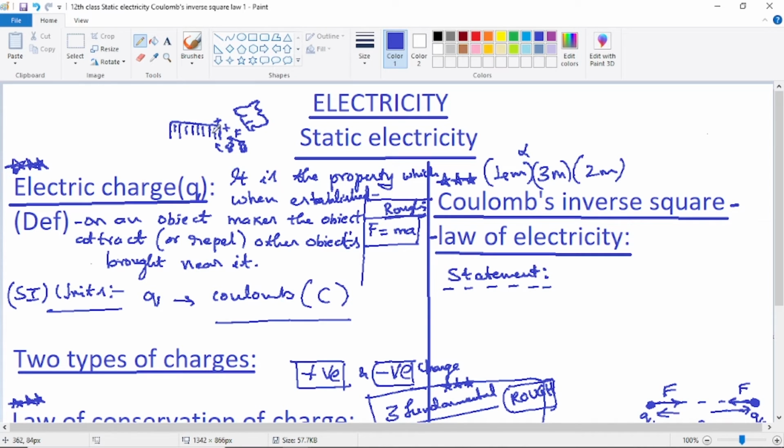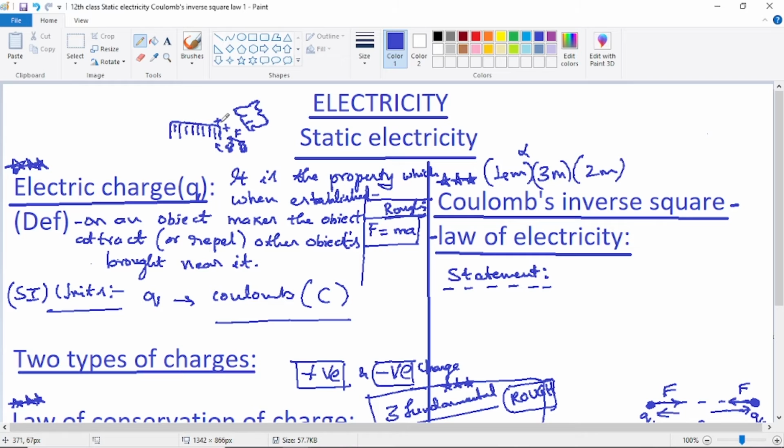This is a very important thing that happens when an object is actually charged by means of rubbing. Both the rubbed and the rubber will develop equal and opposite charges. If the comb is developing positive charge, the rubber will develop equal and opposite negative charge. This is plus 10 coulombs, this will be minus 10 coulombs.